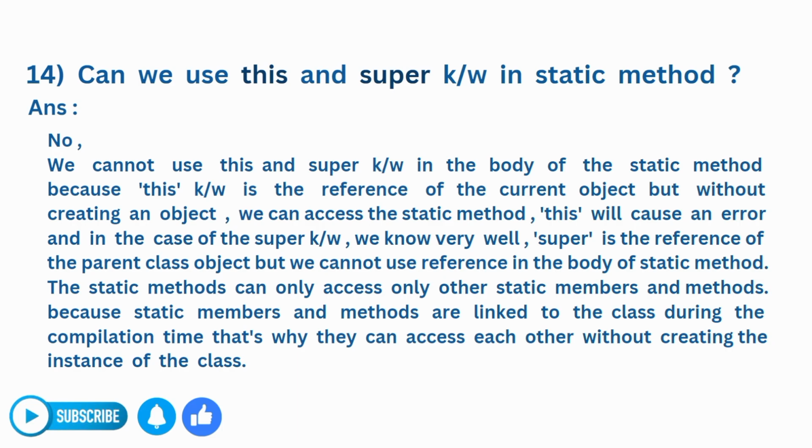Then in the case of super keyword, we know very well, super is the reference of the parent class object, but we cannot use that reference in the body of the static method. Actually, the static method can only access other static members and methods because static members and methods are linked to the class during the compilation time. That's why they can access each other without creating an instance of a class.